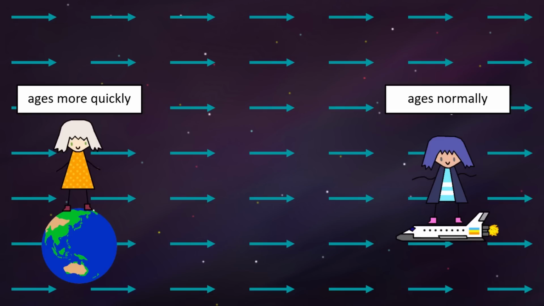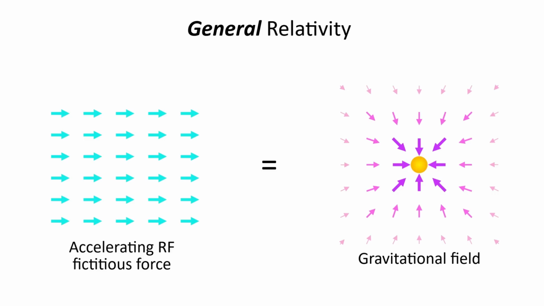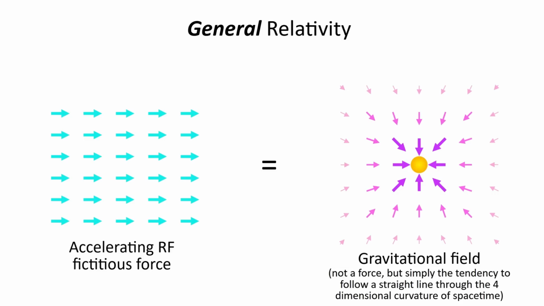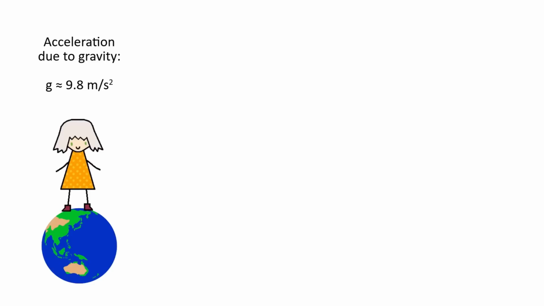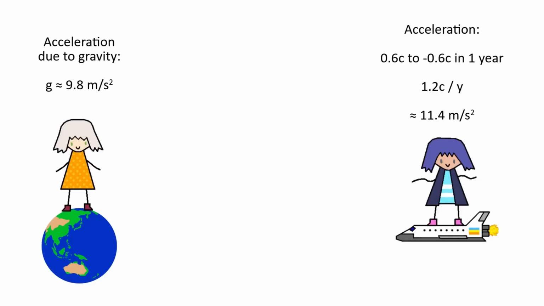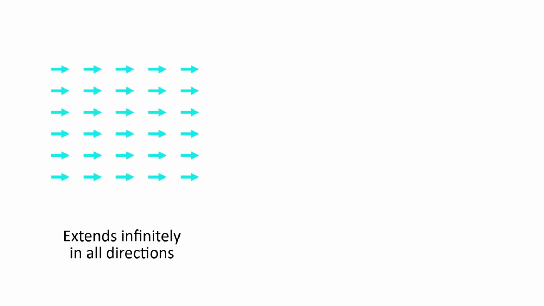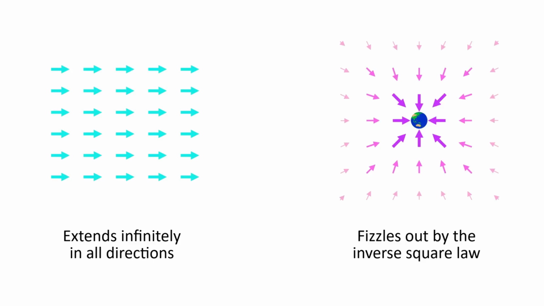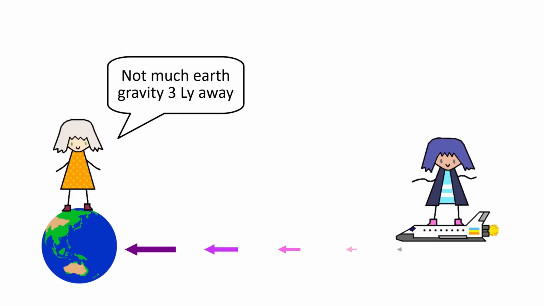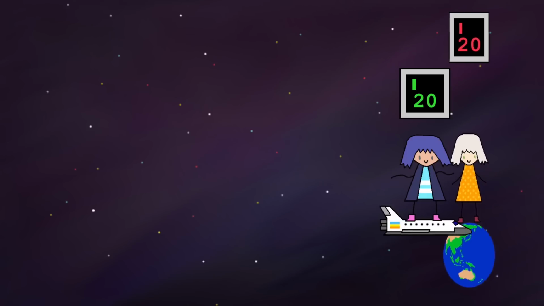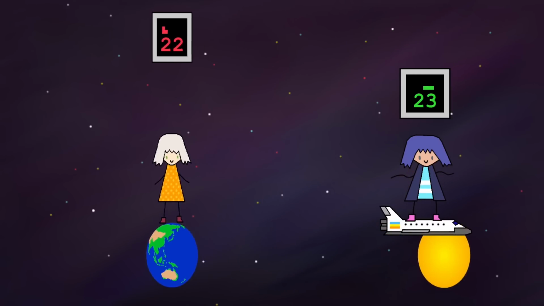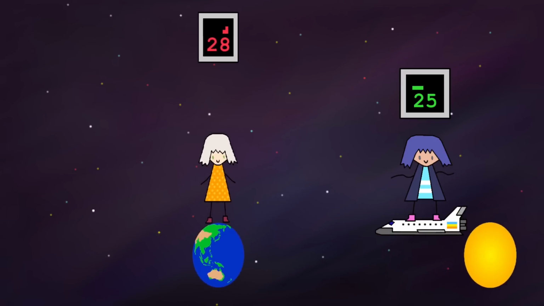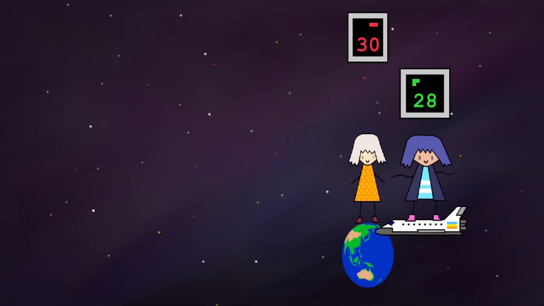Now technically, in general relativity, gravity itself is a fictitious force, which means Botan's reference frame on Earth isn't inertial either. And in fact, the acceleration due to Earth's gravity is about the same as what Mary experiences. However, unlike the uniform field that Mary observes, Earth's gravitational field gets weaker the further you go, as per the inverse square law, so it doesn't actually have a significant effect in this example. So in the end, no matter which reference frame you're in, the result is the same. When they reunite, Botan is 31 and Mary is 28.93. And the key factor that helped us realize that was the acceleration of the turnaround.